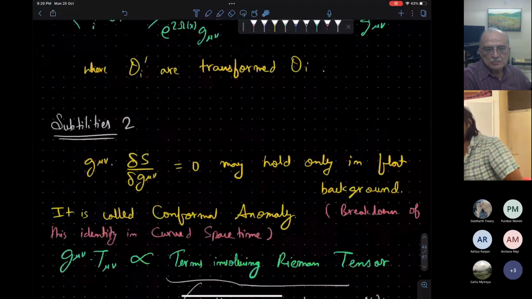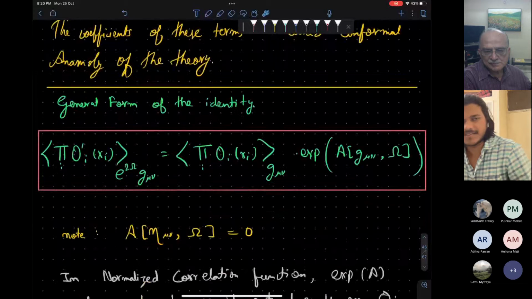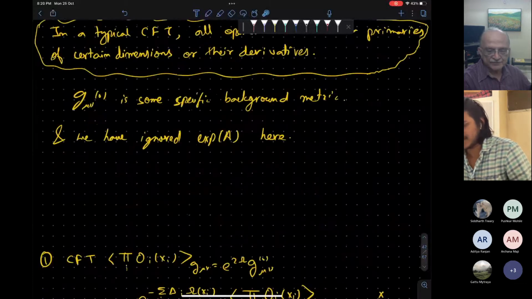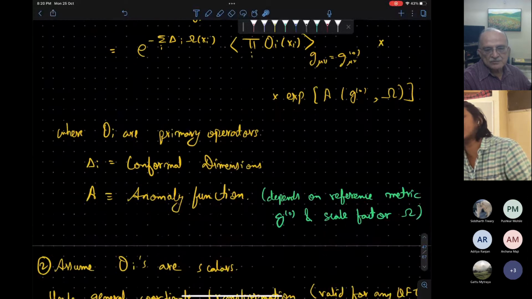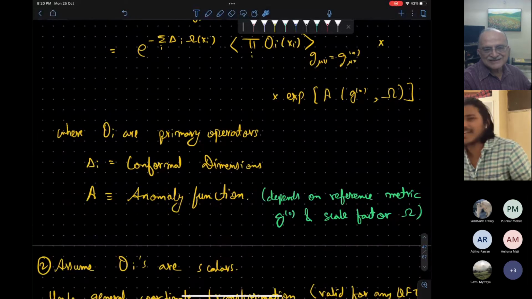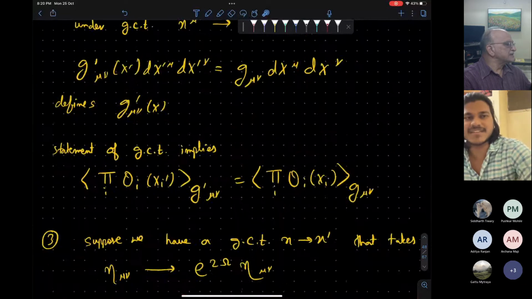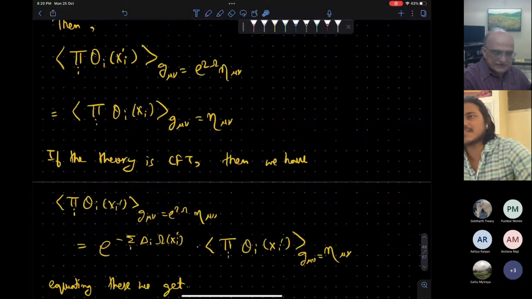But in CFT, we never considered gravity. Right, exactly. The gravity is irrelevant to CFT. But in the AdS calculation, we started with gravity. I am further demanding that gravity is dying out at infinity. So gravity is inside.